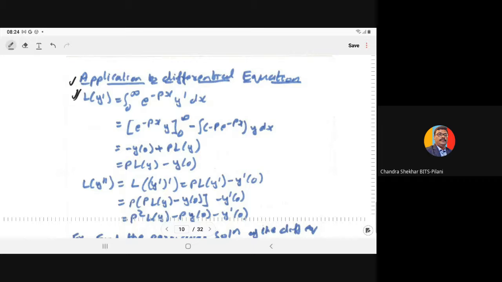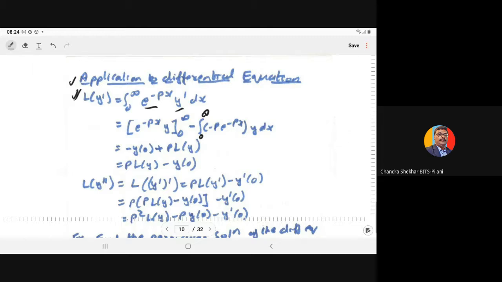If you take y dash as the second function and e to power minus px as the first function, and do the integral by parts, we have e to power minus px y with limit 0 to infinity minus the integral 0 to infinity of the derivative of the first function, minus p e to power minus px, into y dx.